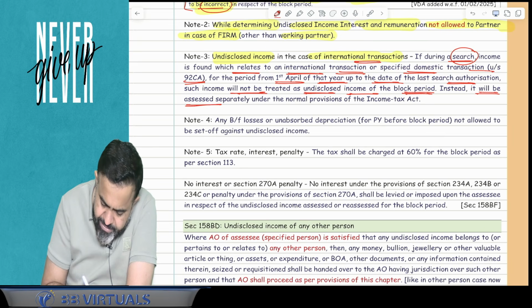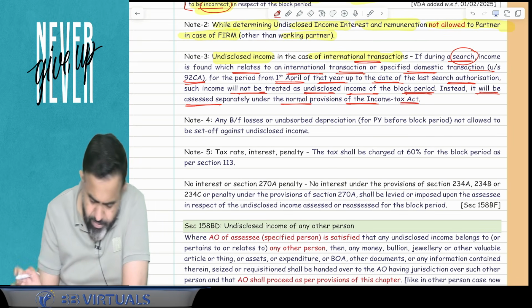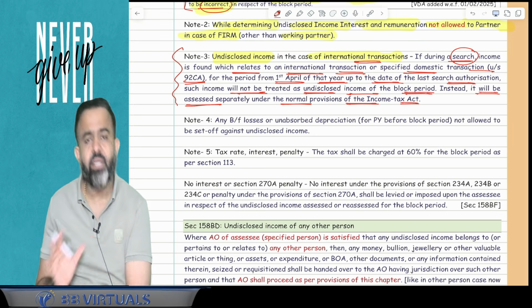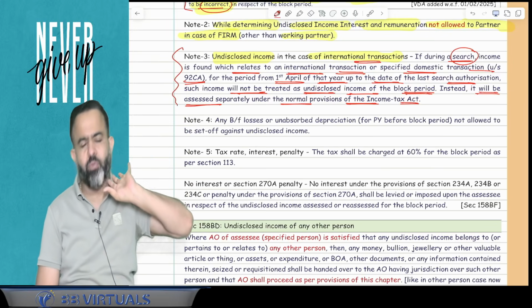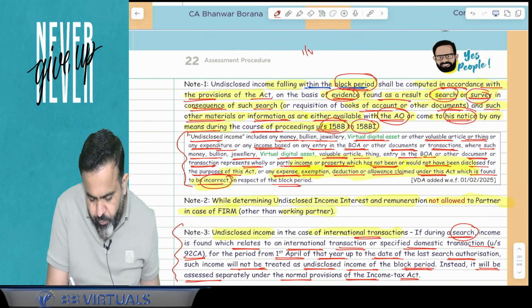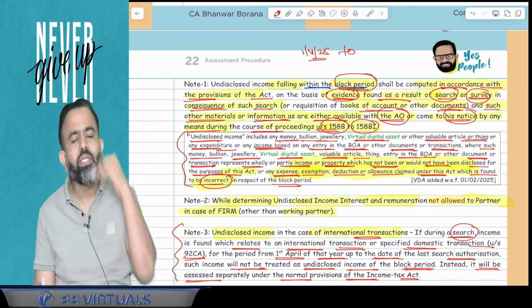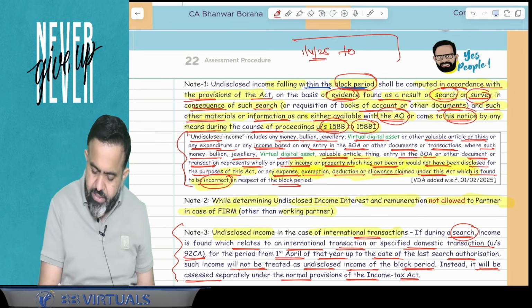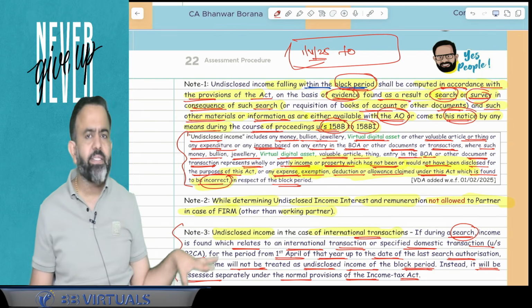Instead, it will be assessed separately under the normal provision of the Income Tax Act. So guys, they are saying that if there is an undisclosed income related to the international transaction transfer pricing provision. Normally, undisclosed income from 1st April of the previous year 25 till the date of the completion of search, whatever undisclosed income is covered in the block period, is assessed under this chapter.